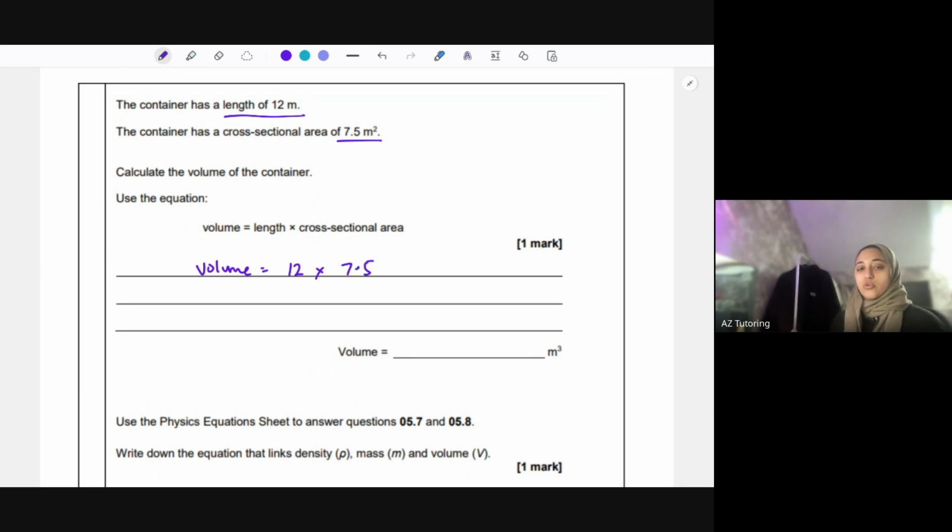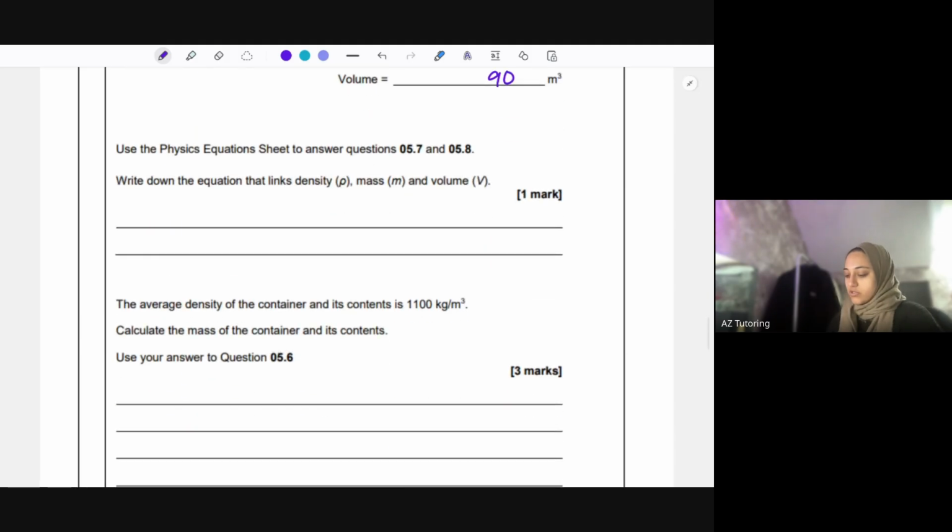Sometimes it could even make you work out that area as well. And you do know like area of a circle is pi r squared. So you would use stuff like that. So volume equals, putting that in the calculator, 12 times 7.5, 90 meters cubed. Again, they might not give you the units. You should know that for volume, it's meters cubed. For areas, it's meters squared.